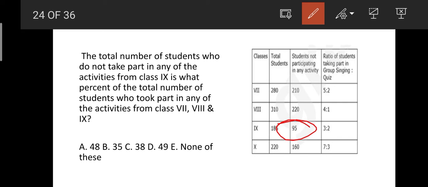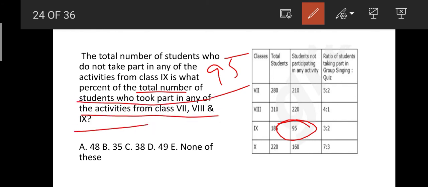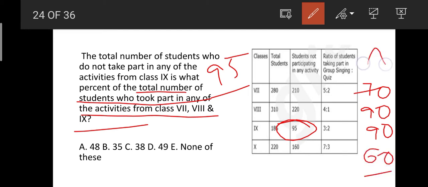Here we have already discussed the total number of persons: here it is 70, and then here 90, and then here also 90, and here 60, those who took part in the activities. But they are asking only 7th, 8th and then 9th, that is these three.